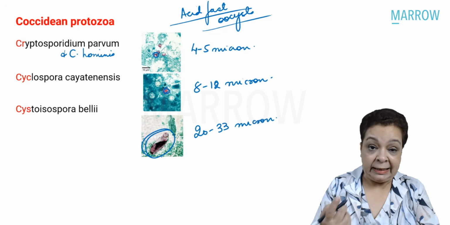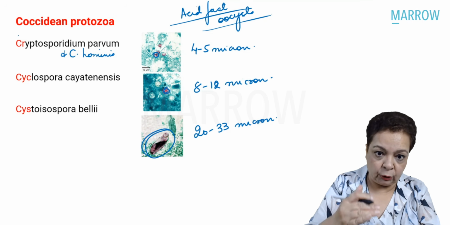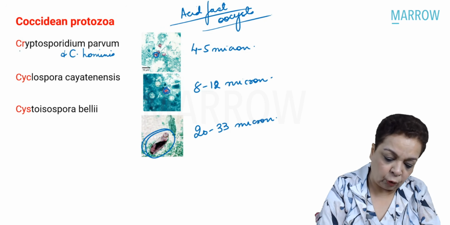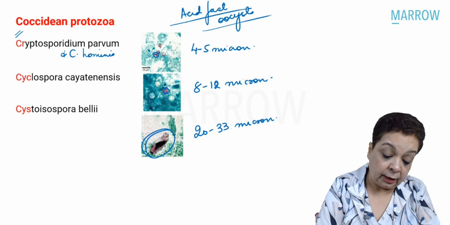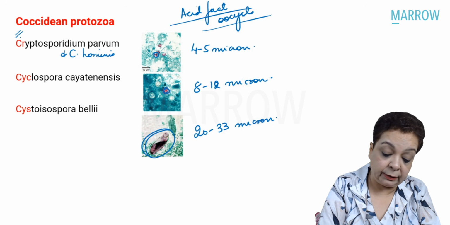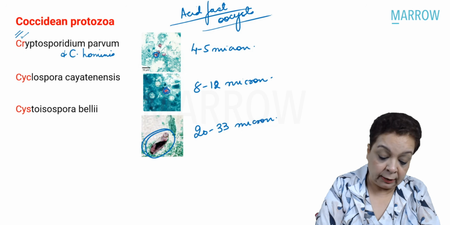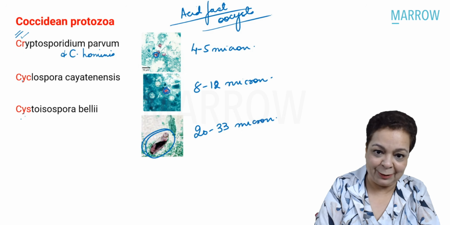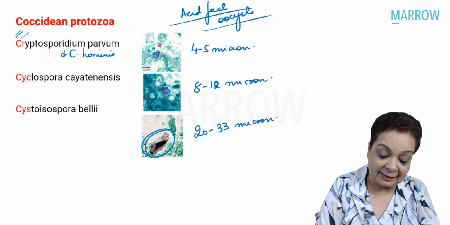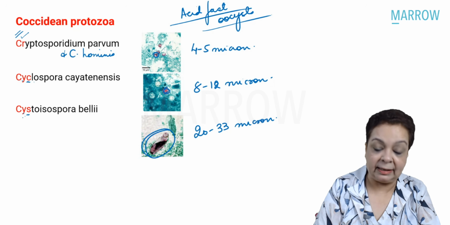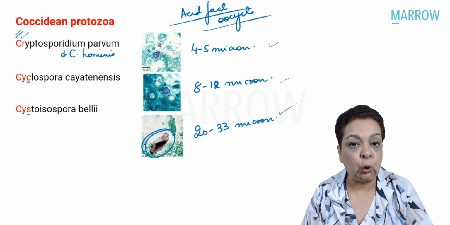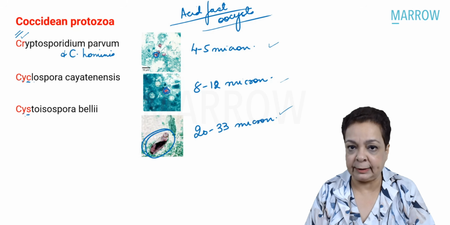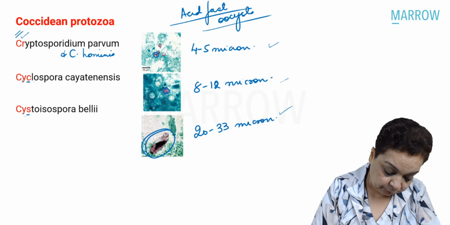Now, an easy way to remember is to write all of them alphabetically. Of course, all of them start with C. So let's go to the second alphabet. R comes before Y, right? So Cryptosporidium comes first. Next comes C, Y. Both of them have that in common, so we come to the third letter, C and here it is S. Write them in that order and the size of the oocyst keeps on increasing. All of them produce acid-fast oocysts.